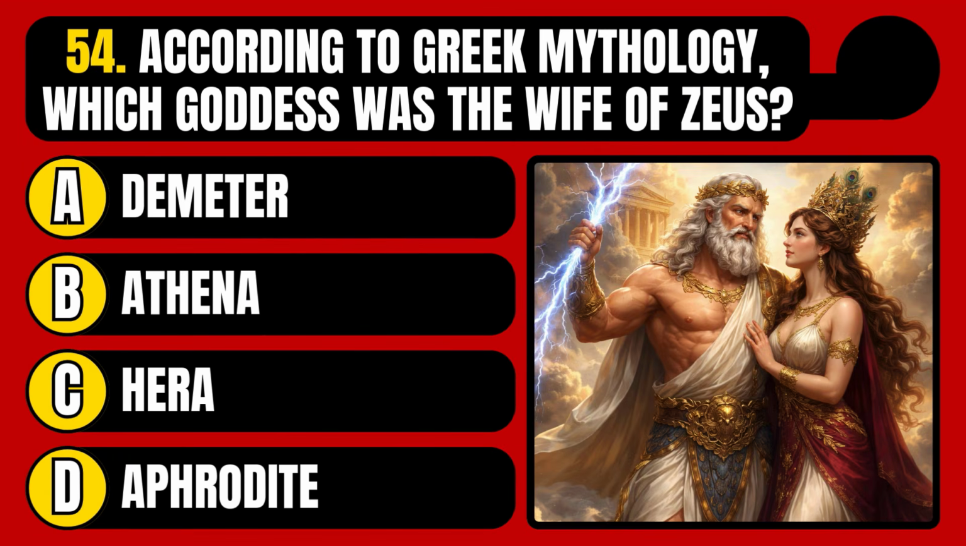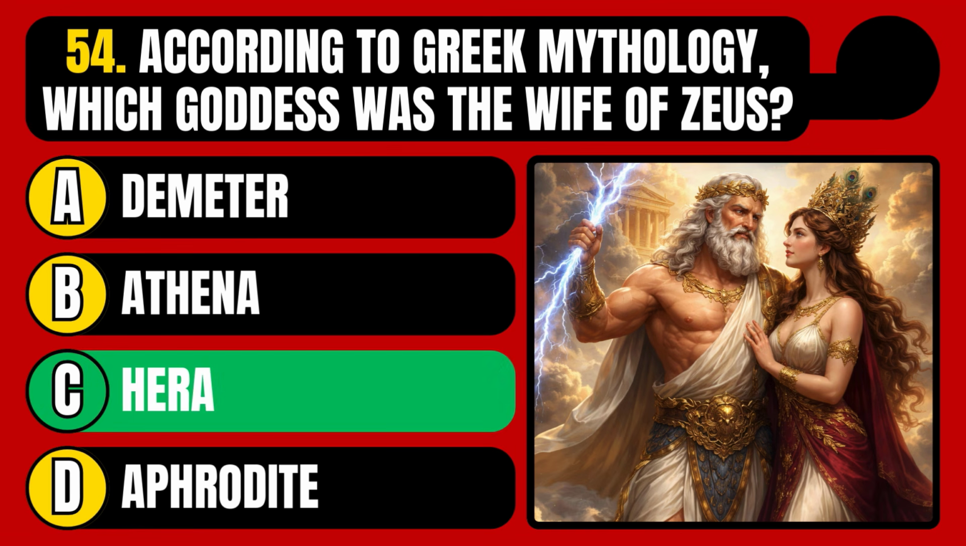According to Greek mythology, which goddess was the wife of Zeus? Demeter, Athena, Hera, or Aphrodite? The correct answer is option C, Hera.